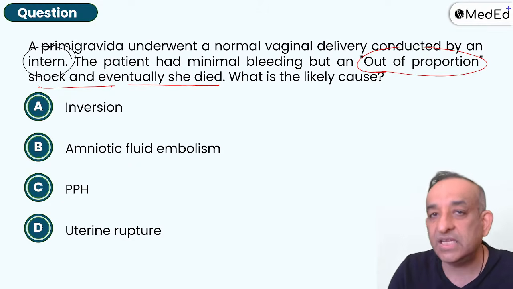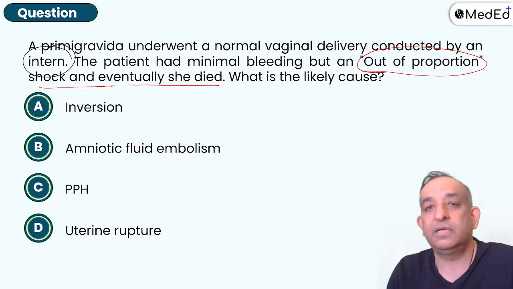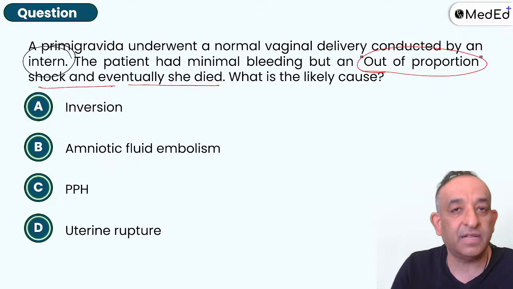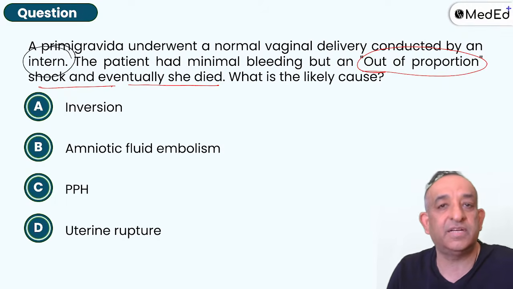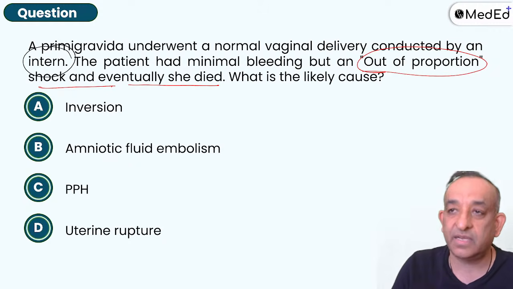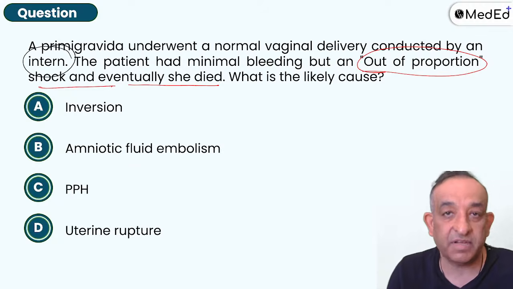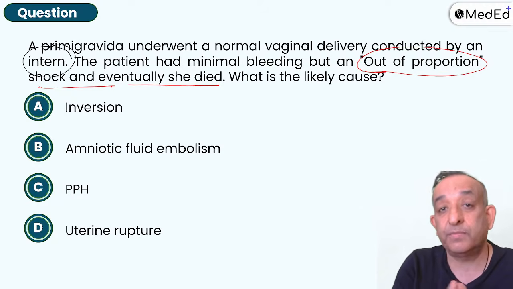So the question is very clear in the exam. But when it is recalled by a lot of students and it is there in so many other sources, you people keep getting confused. So if it is a normal delivery, no PPH, nothing is wrong and the woman suddenly dies, that's amniotic fluid embolism. It's a catastrophe. More than 50% of women will die. In fact, I've seen hardly anybody surviving. That's what is sad. But yes, it has to be a proper history.